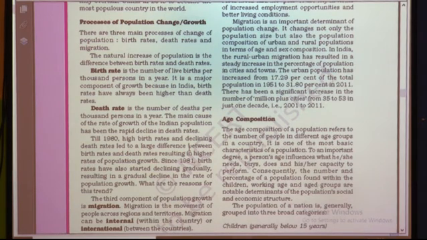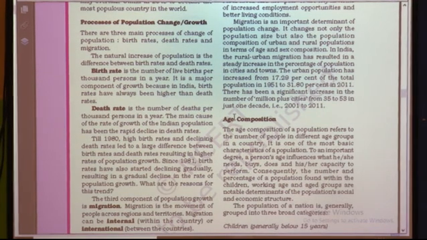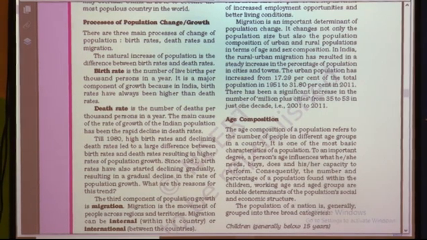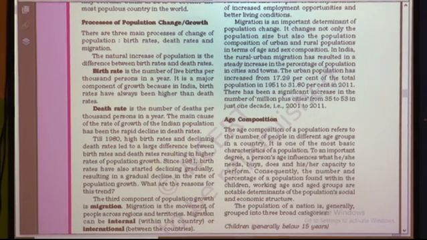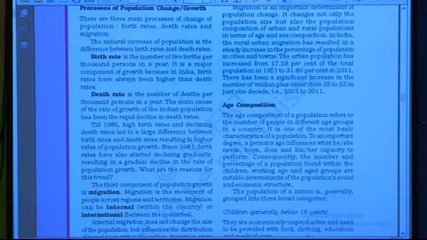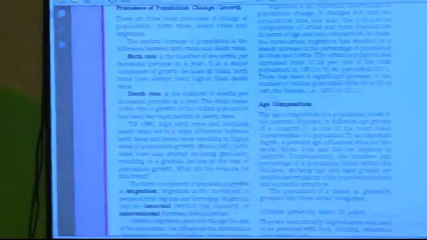Now internal migration means what? Within the country you are moving here and there. As an example, you are moving within India from Maharashtra to Uttar Pradesh, Karnataka, Jammu Kashmir, Tamil Nadu, Gujarat, Andhra Pradesh. It is called internal migration, and due to internal migration the population does not increase or decrease in that particular place, because when we calculate the census we calculate the full India's population, and due to that internal migration is not very effective.